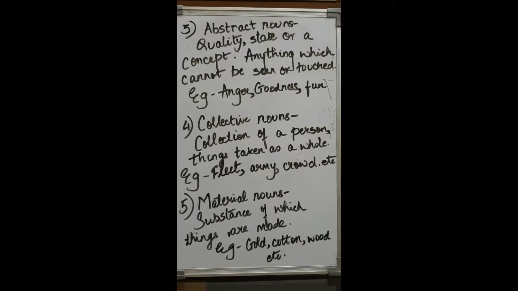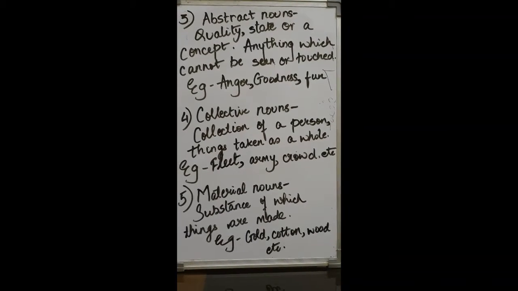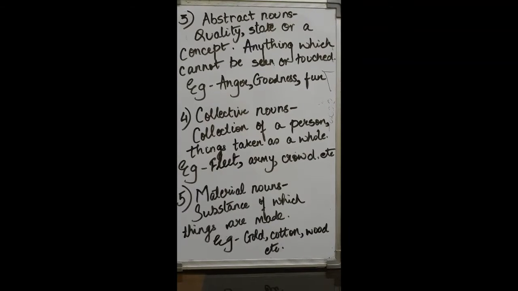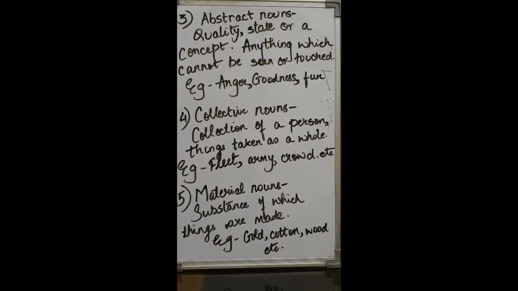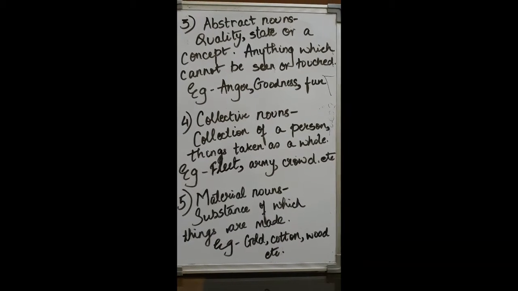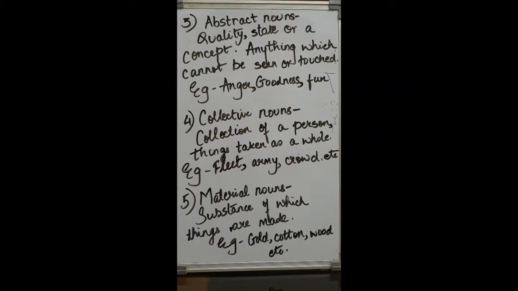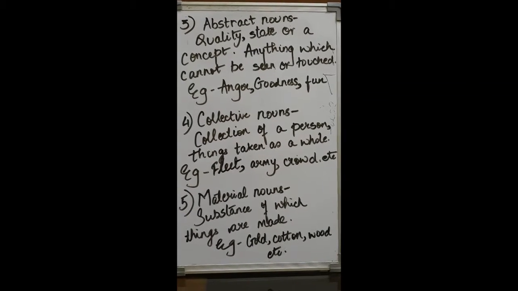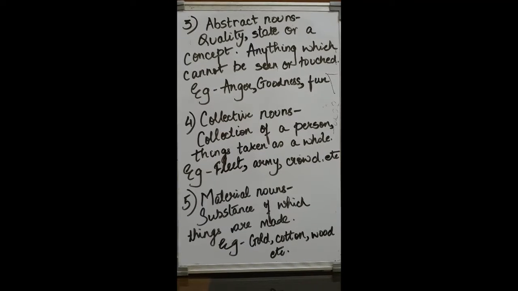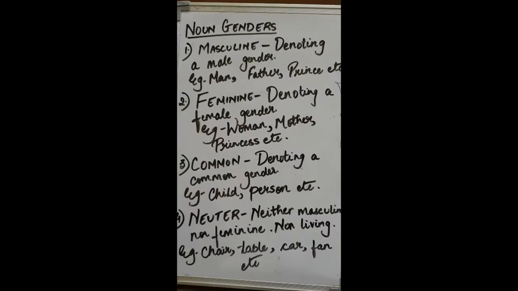The next are the material nouns. So any substance of which things are made, like the gold, cotton, wood, etc. Like the chairs are made up of wood. The dress that we wear is made up of cotton. So any substance of which helps in making the materials, the things are known as material nouns. So there are 5 types of nouns. The first one is the proper noun, common noun, abstract nouns, collective nouns, and material nouns.